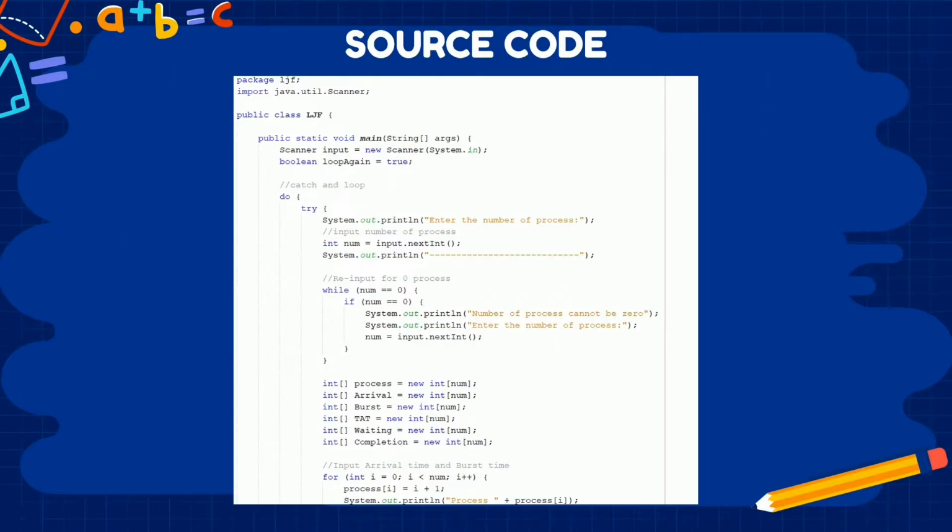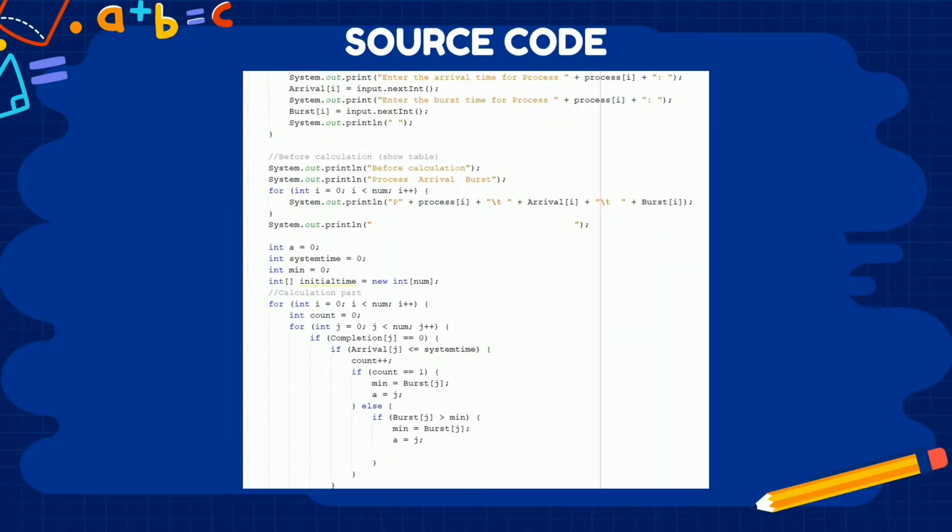Source code. For the first page of the source code, it contains a try and catch block to catch invalid input from the user, such as an alphabet value. First, the program will ask the user to input the number of processes, and there is an if statement in the while loop to catch the user when the input of the number of processes is 0. So it will ask the user to input the number of processes again.